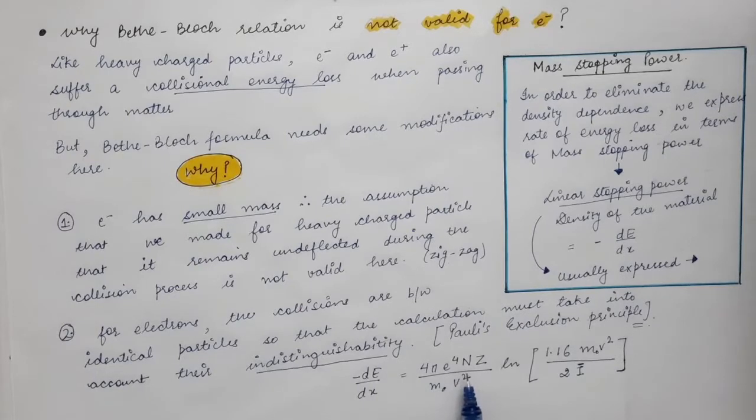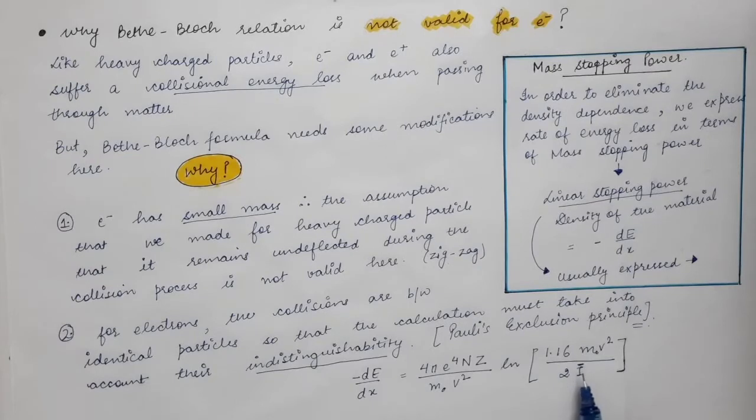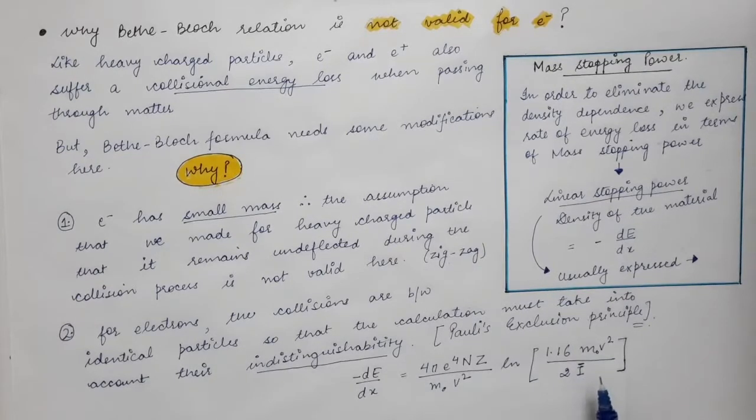this capital N is the number of atoms present in unit volume of the absorbing medium. Capital Z is the atomic number of the absorber, or you can say the absorbing medium, and m naught is the rest mass of the electron, and v is the velocity of the incident electron. And this I bar is the mean excitation energy of the orbital electrons of the absorber. So this is the case of the collisional energy loss in the case of electron or positron.